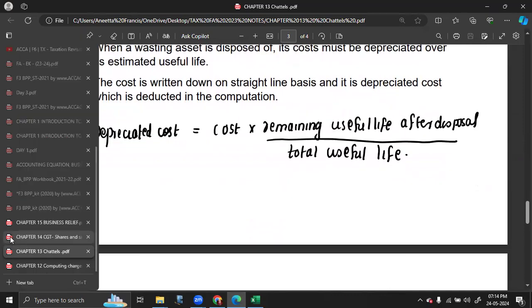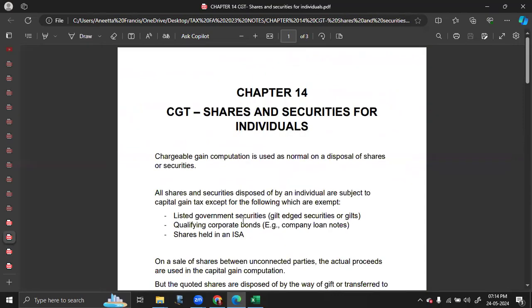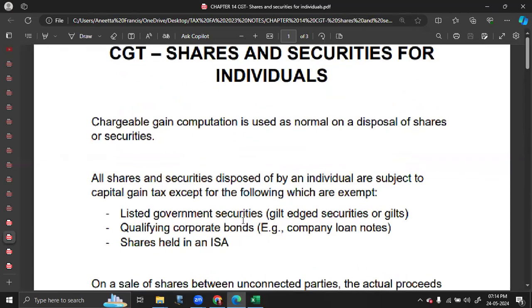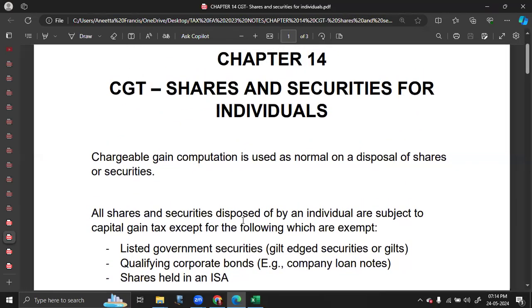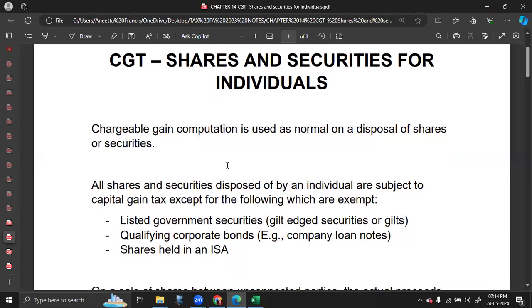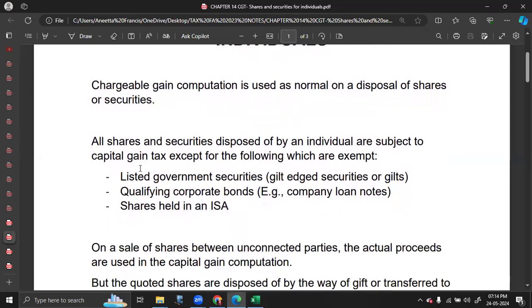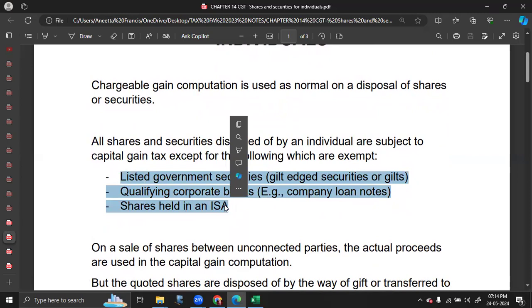So next is chapter 14, which is shares and securities. So disposal of shares and securities by individuals in order to calculate chargeable gain. Now keep in mind, normal investments are exempt in CGT. So normally shares are the only set of items which are taxable under CGT.